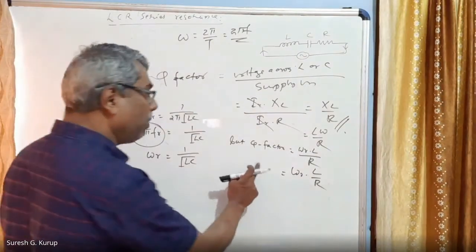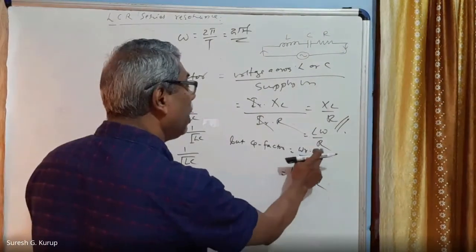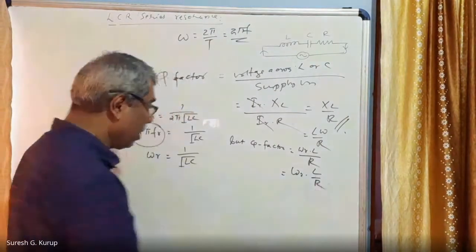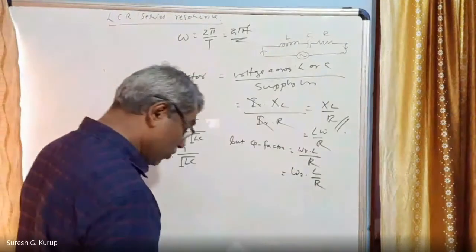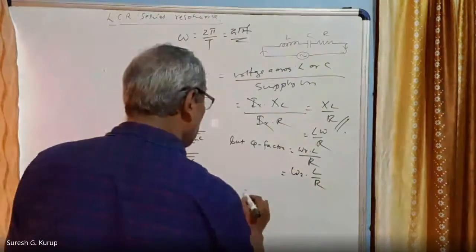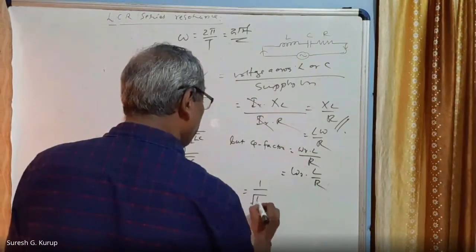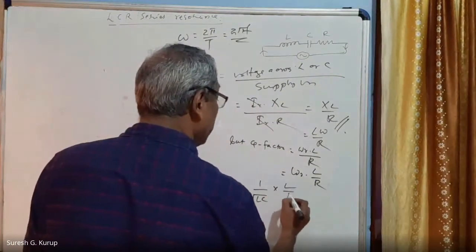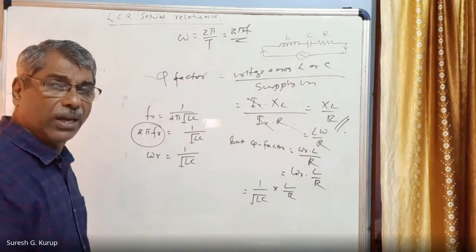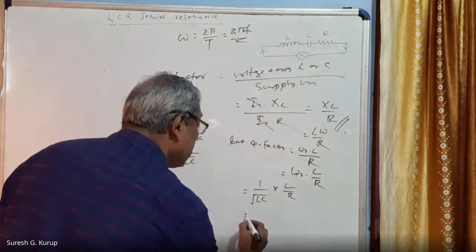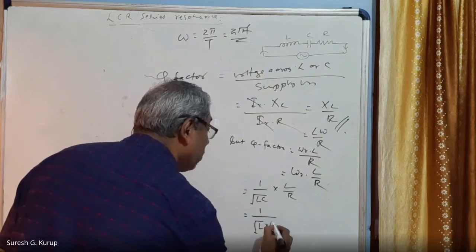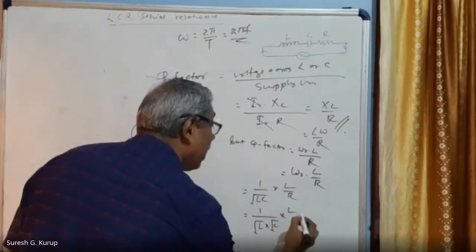But Q factor is equal to omega R L divided by R, that is omega R into L by R. Putting the value of omega R at this place, what do you get? That is equal to 1 by root of LC into L by R also we can write. And we write, okay, this is equal to 1 by root L into root C into L.